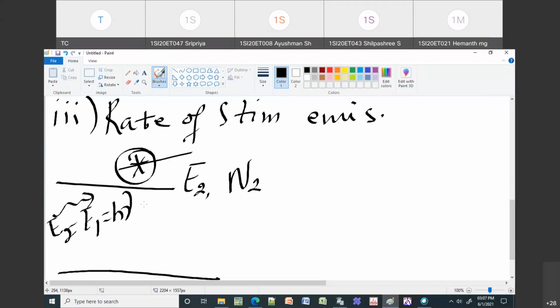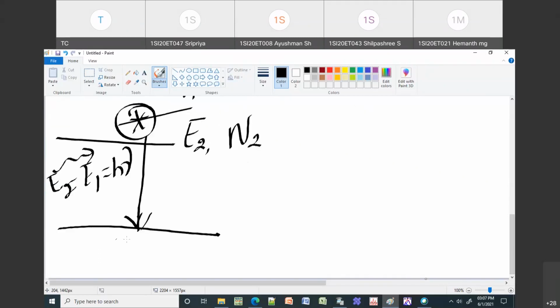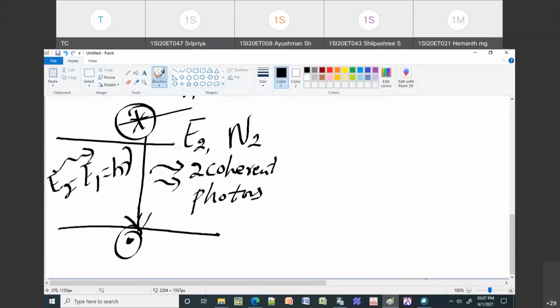This atom is going to come down to ground state by giving out two coherent photons. So you take an atom already in excited state, give some energy to the system, and you make that atom come to ground state by emitting two photons.